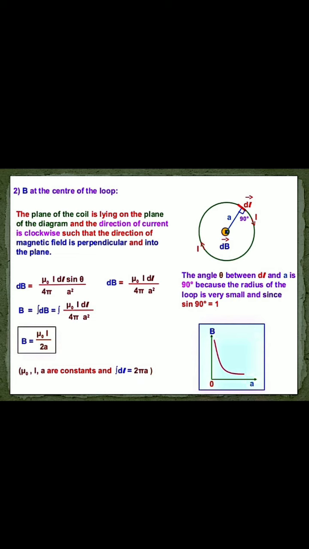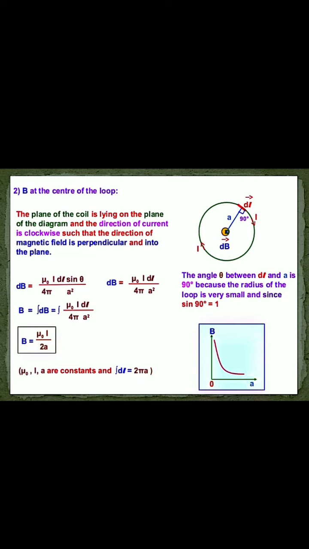So dB equals mu 0 by 4 pi I dl sine 90 degree by a square. Sine 90 value is 1, so we get mu 0 I dl by 4 pi a square. It is due to the dl. Now we can assume this circle consists of many such small current elements dl.